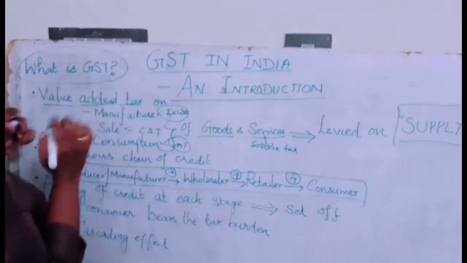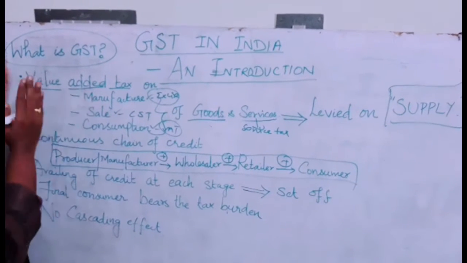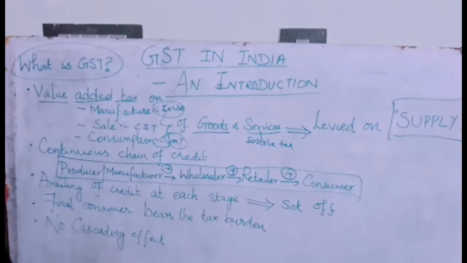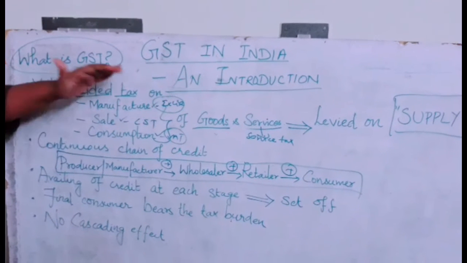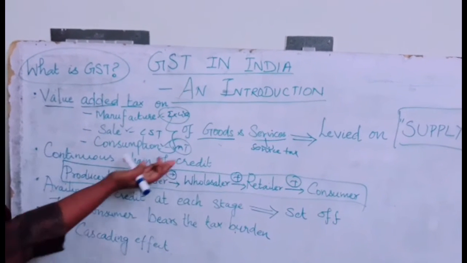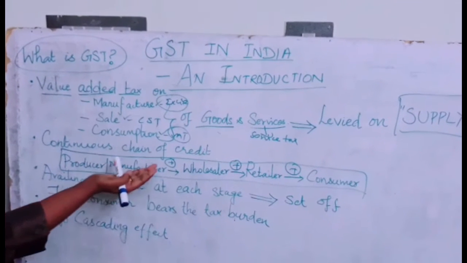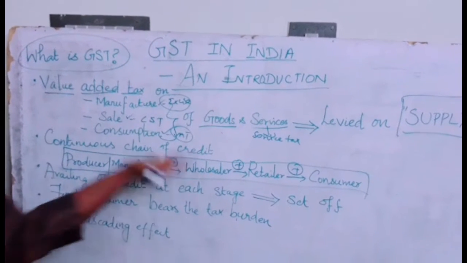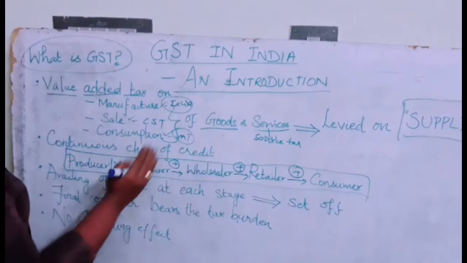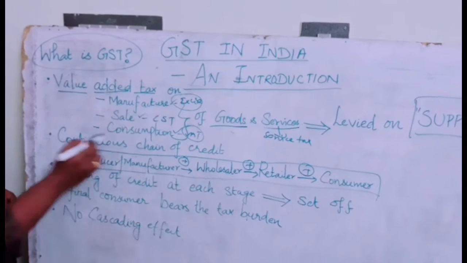So this is your GST. The definition or the description of GST is this. It is a value added tax which is levied on the supply of goods and services. Another important feature of GST is that under GST, there is a continuous chain of credit. That is, whatever tax the manufacturer pays, or the wholesaler pays, or the retailer pays, at each stage, they can avail the credit of the tax paid by them. So there is a continuous chain of credit.